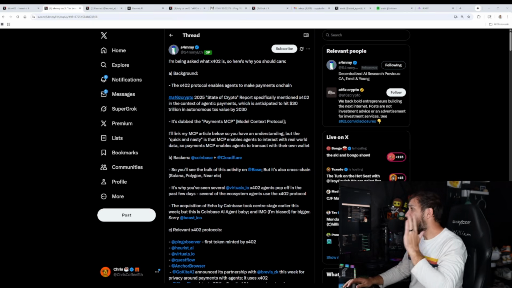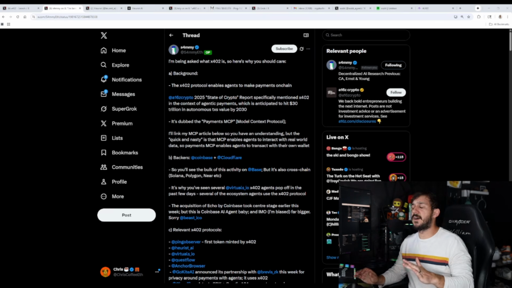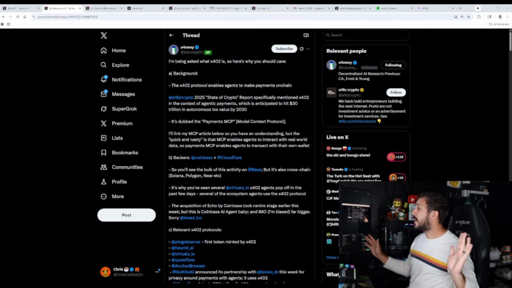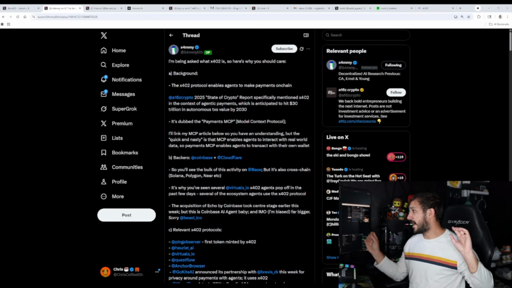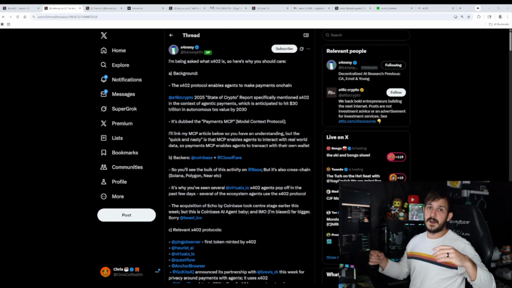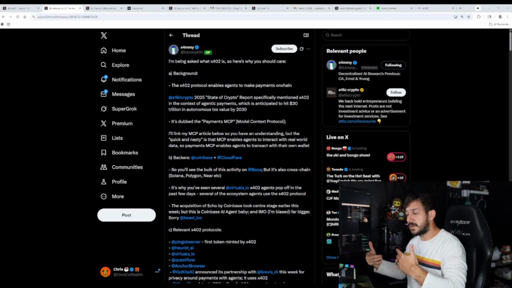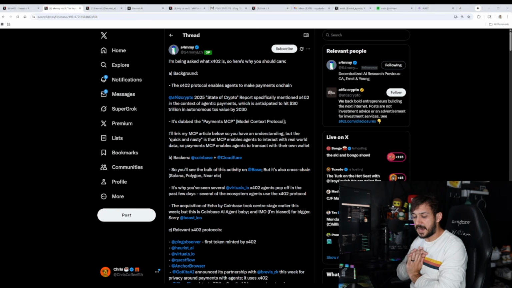So, a16z Crypto released a State of Crypto report in 2025. In it, they mentioned the X402s in the context of agentic agents using these models. They anticipate that this could hit 30 trillion in autonomous tokens by 2030, because these AI models are able to use this without permission, without accounts or anything like that. The permission is the payment itself.